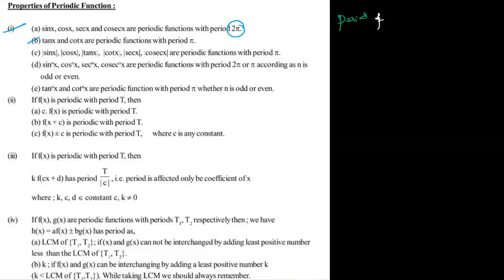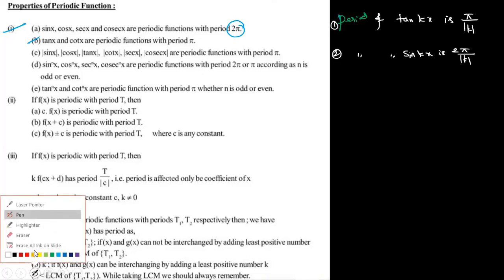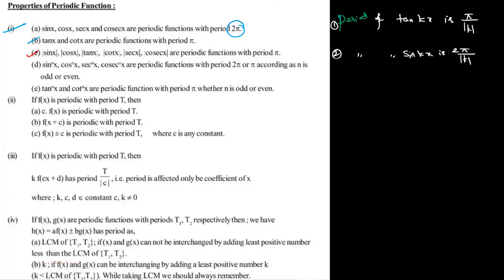The period of tan kx is pi by modulus of k. The period of sin kx is 2 pi by modulus of k. Now write down: modulus of sin x and modulus of cos x are periodic functions with the period pi only. If anyone is confused, write down here.